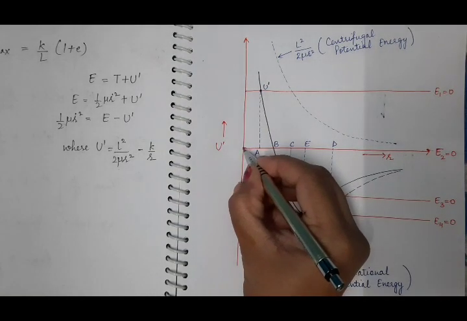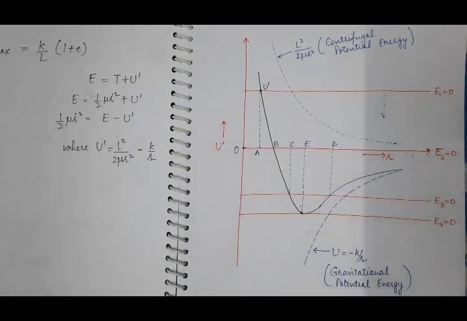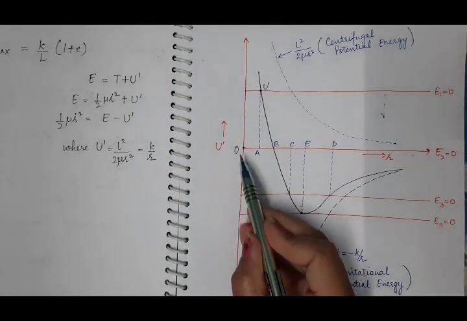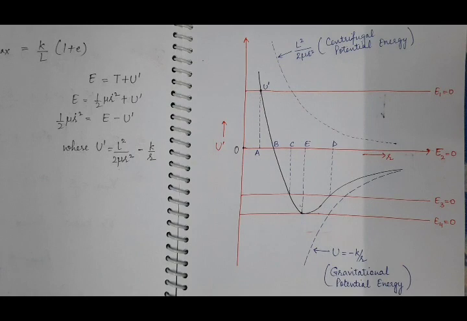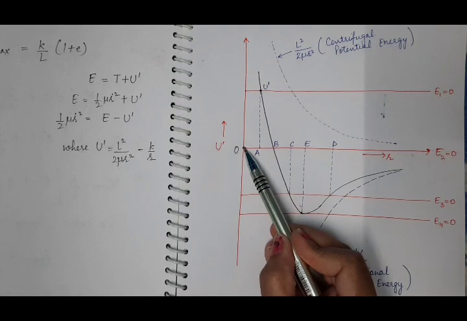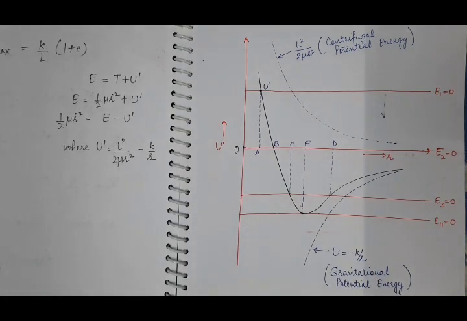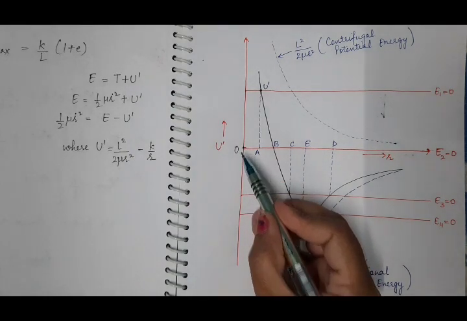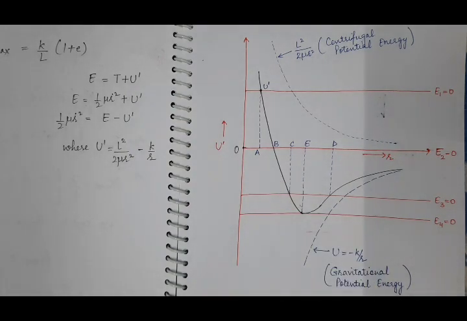Now, this is the origin of the graph, and this origin is actually the center of the force. Means you can take it as like the sun is placed here, and initially the earth is at infinite distance from the sun. So the sun is the center of the force because it will attract the earth because of gravitational force towards itself.